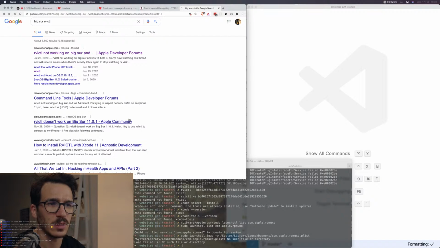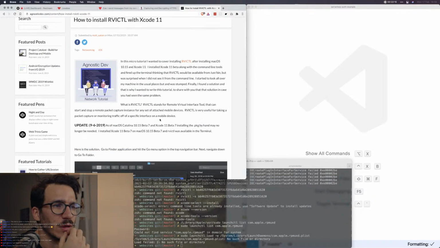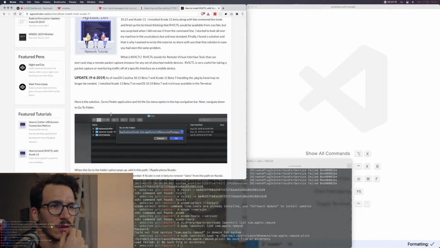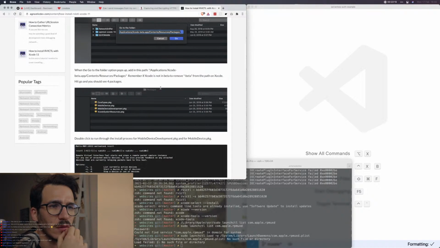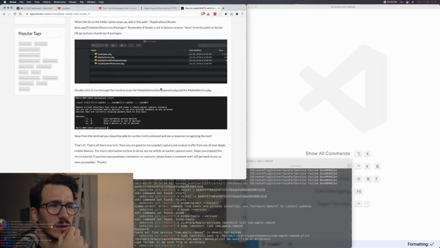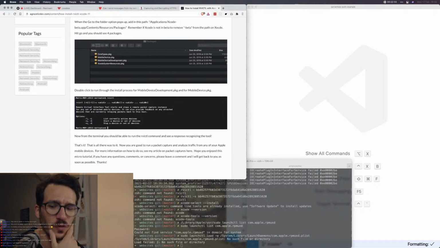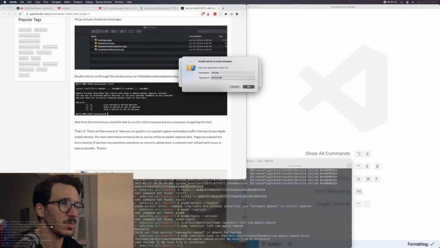Let's see. How do I install RVICTL? As of, yeah, it may no longer be installed with Xcode beta. Go to Finder, application, get. What? Wait, do I actually have Xcode installed? And what version of Xcode do I have? Install additional, yes, okay, install the additional components. Maybe that's the problem.